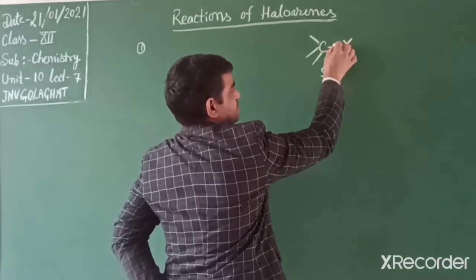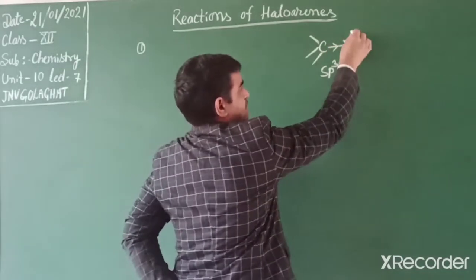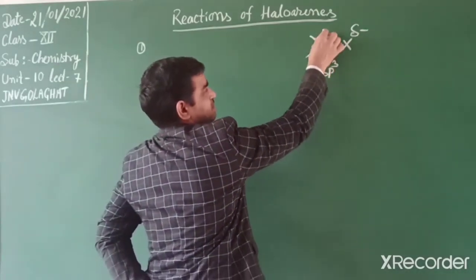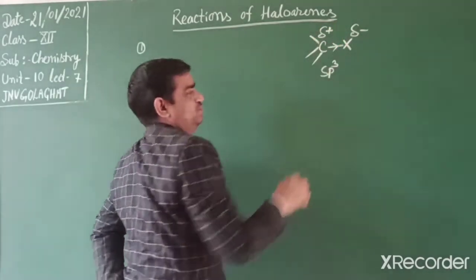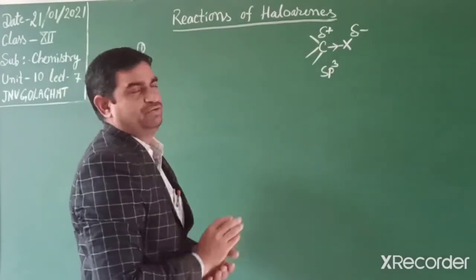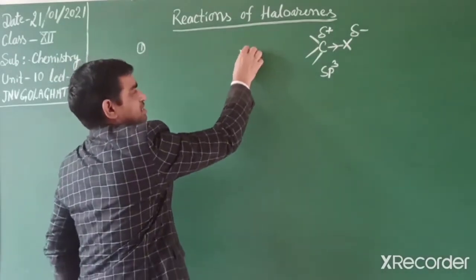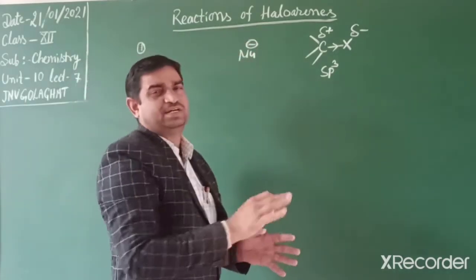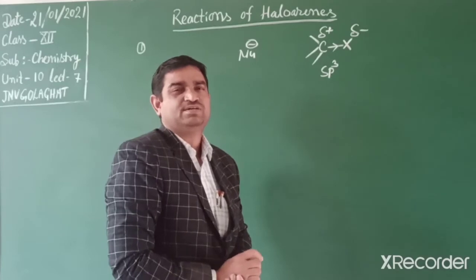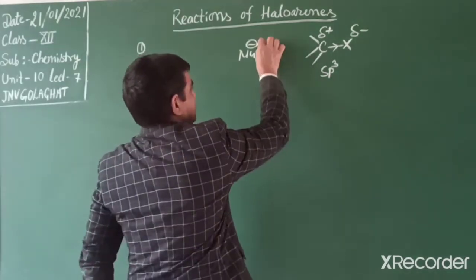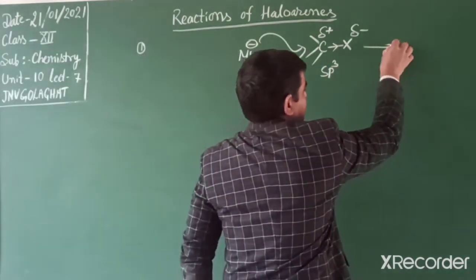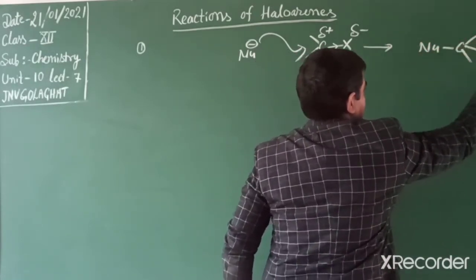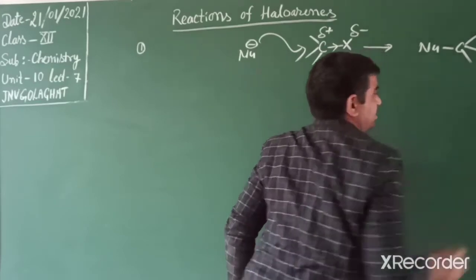It is partially charged due to the difference of electronegativity of halogen and carbon, so we get a positive and a negative charge. A nucleophile can attack from the back side, or it can attack after formation of a carbocation. If it attacks from the back side, we get an inverted product. We already discussed this in haloalkanes.